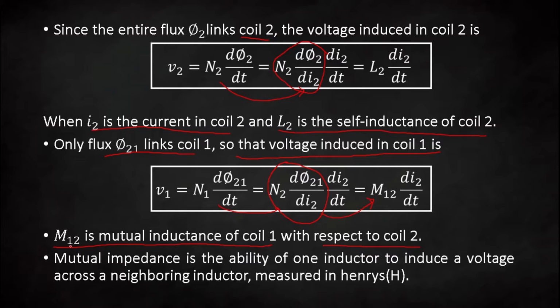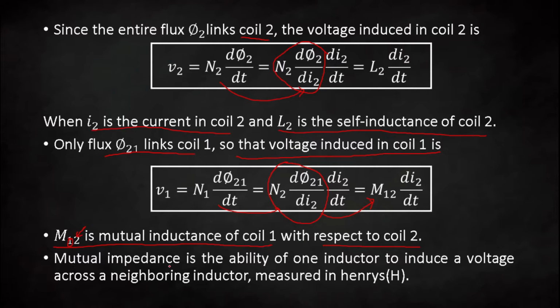Whenever it is M12, the mutual inductance of coil 1 with respect to coil 2, it means that the current is flowing through coil number 2 in this case, and coil number 1 has the induced EMF that can be given by M12 di2 by dt.